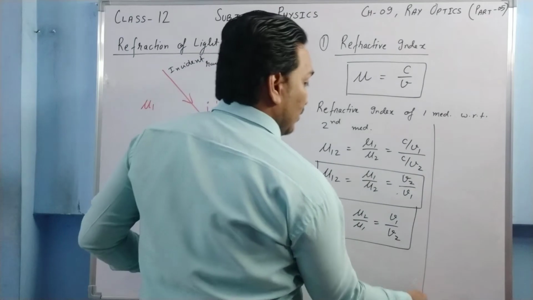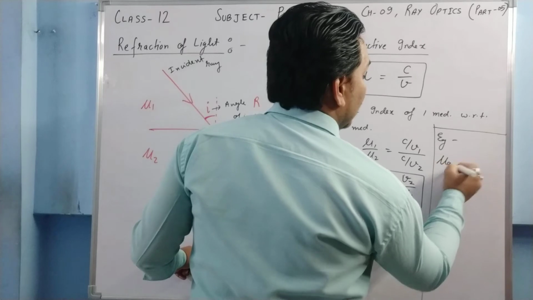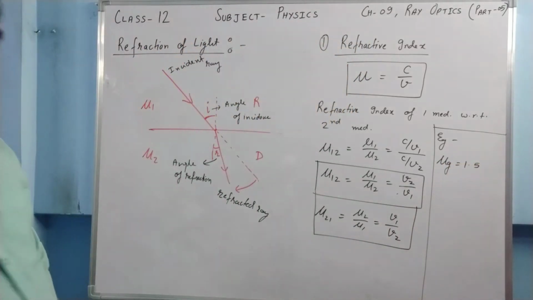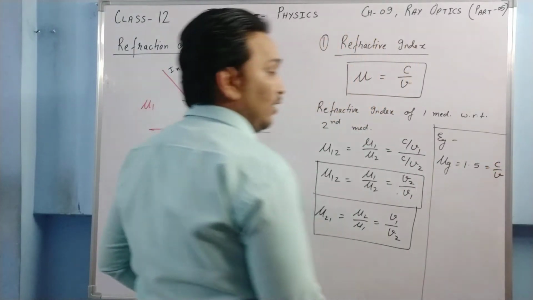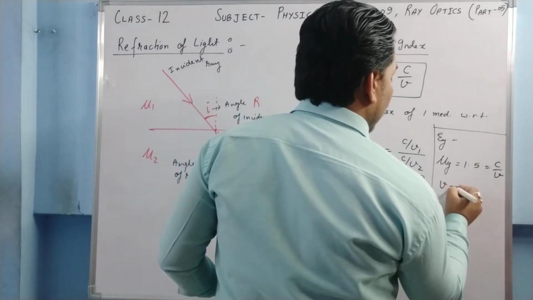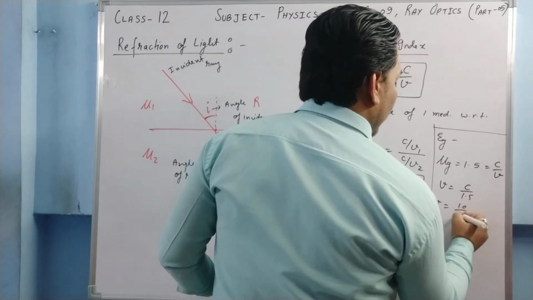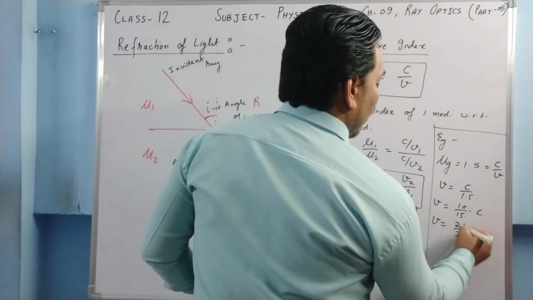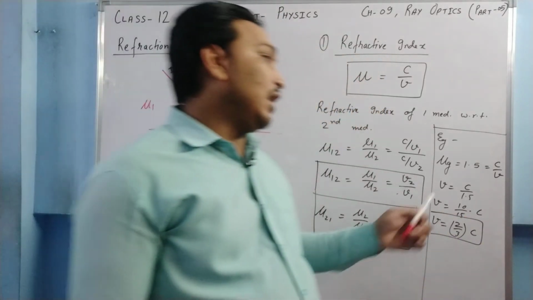Let us see by an example. We say that the refractive index of glass is 1.5. It is found that the refractive index of glass is 1.5. So it is equal to C upon V, where V is the speed of light in the medium. So V is transferred to this side, 1.5 to this side. So we are going to have V is equal to C upon 1.5. Or we can write V is equal to 10 upon 15 into C. Or we can write V is equal to 2 by 3 of C. So the refractive index of glass is 1.5.